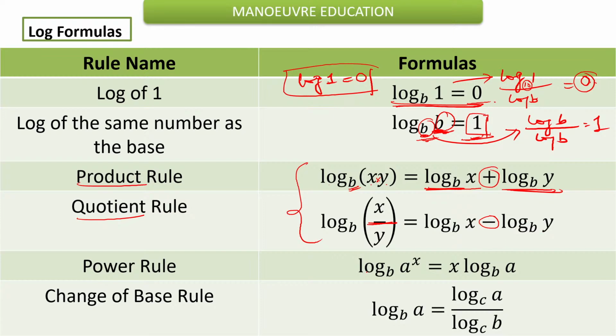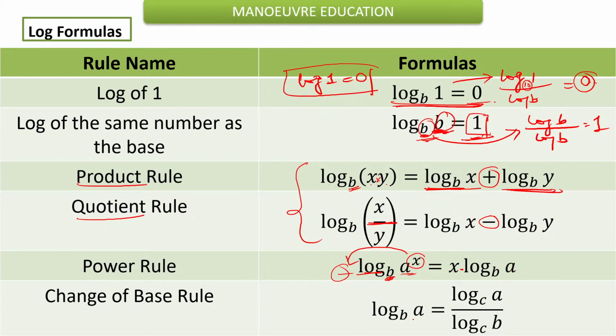Now, base b is common everywhere, so I am not repeating it every time. If it is log of a raised to power x, this power will come down and get multiplied with the log, so it will become x into log of a.